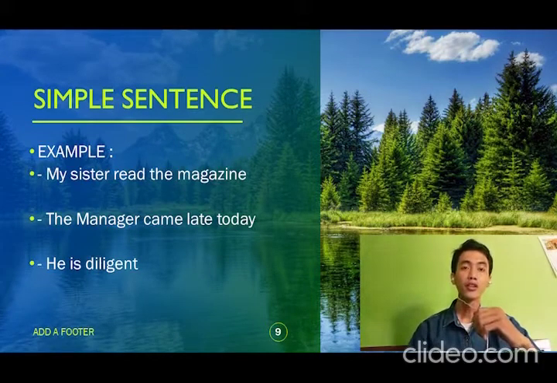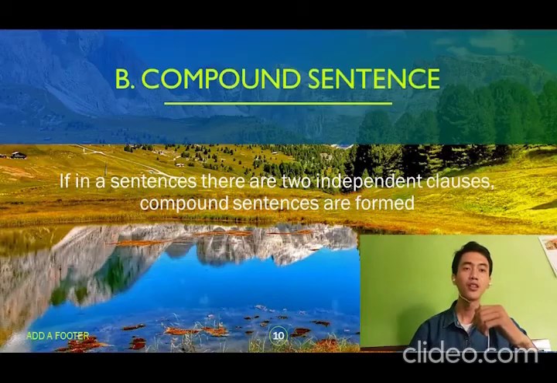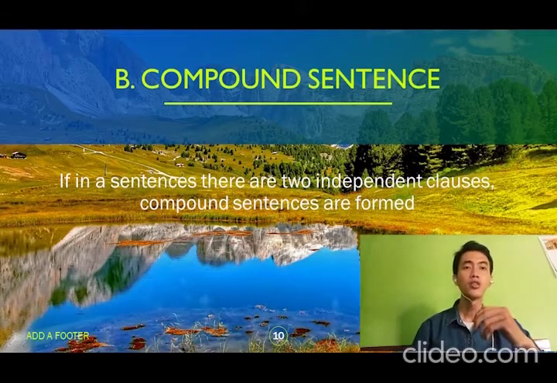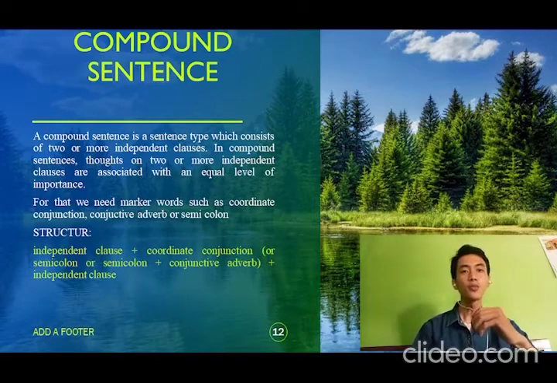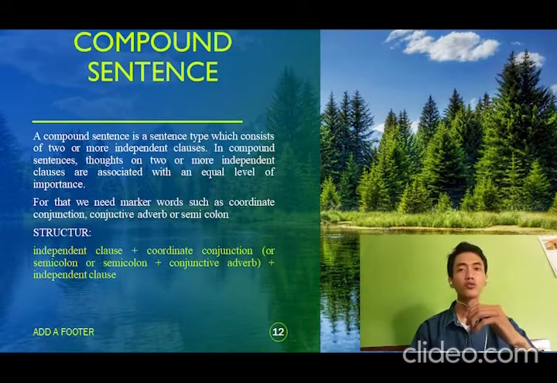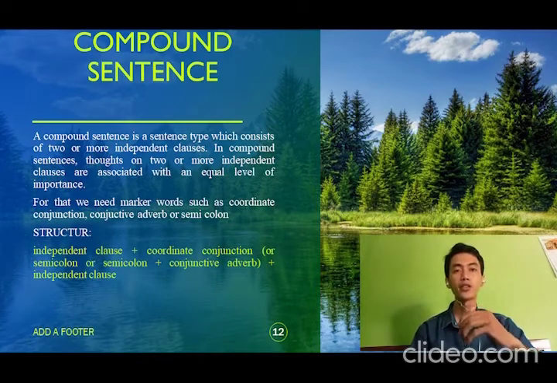Okay, after we understand what a simple sentence is, let's enter the next material, a compound sentence. If in a sentence there are two independent clauses, a compound sentence is formed. Next, what is a compound sentence? A compound sentence is a sentence which consists of two or more independent clauses associated with an equal level of importance.